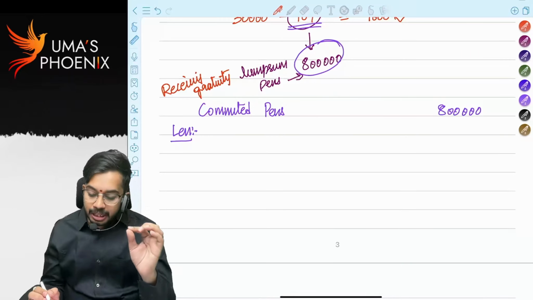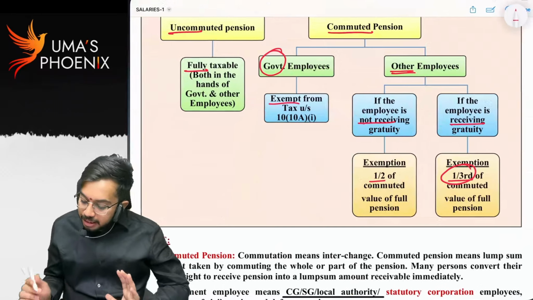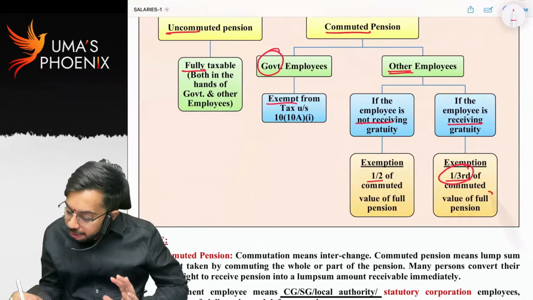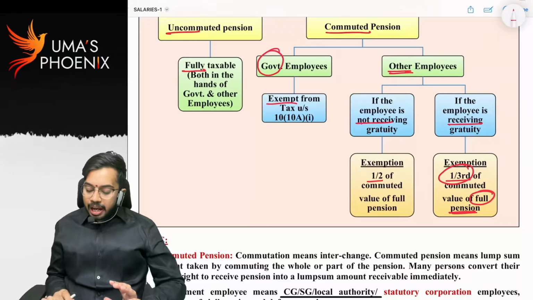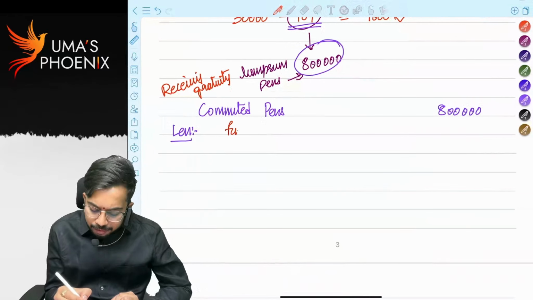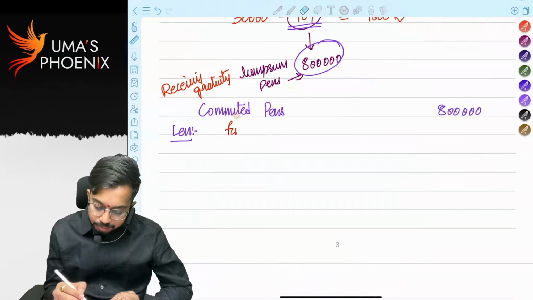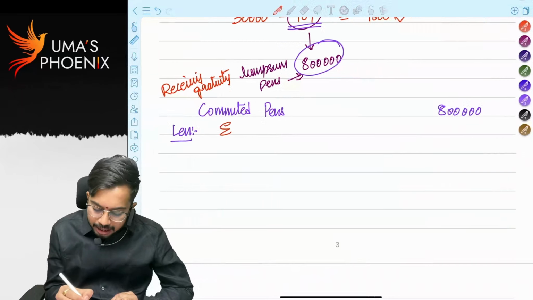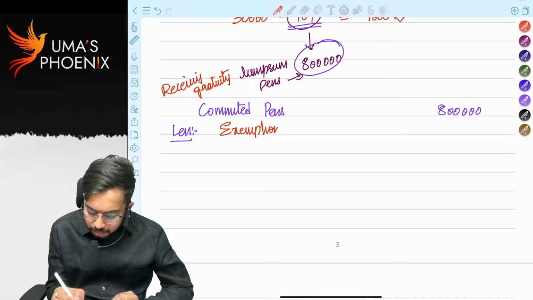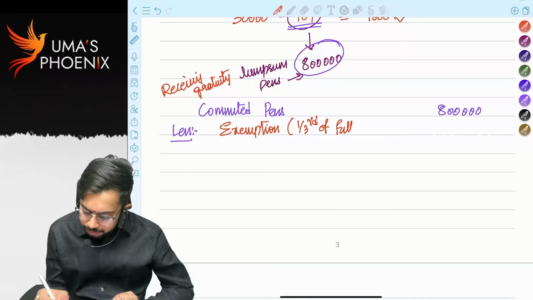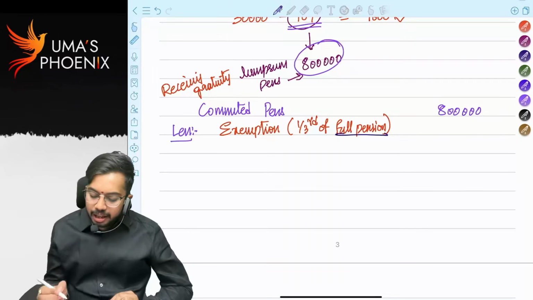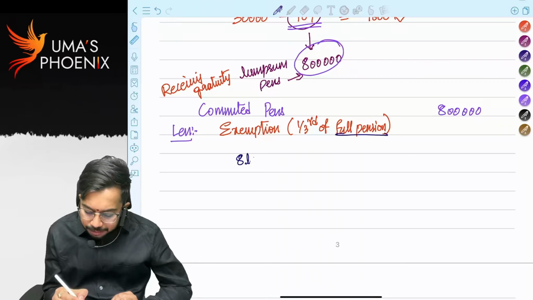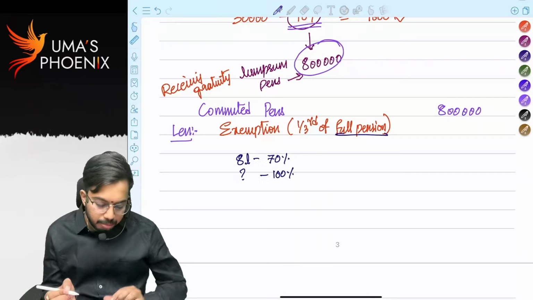Many people commit a mistake here. See, what is being said: 1/3 of the commuted value of full pension. First we need to calculate the full pension. How to calculate the full pension? How much is exempted? Exemption is 1/3 of the full pension. Now, how to calculate the full pension? 8 lakhs is for how much commutation? 70%. If 100% is commuted, how much?